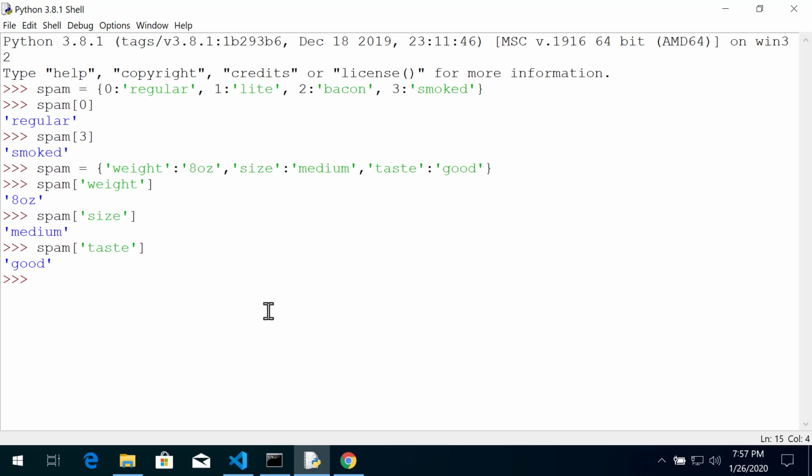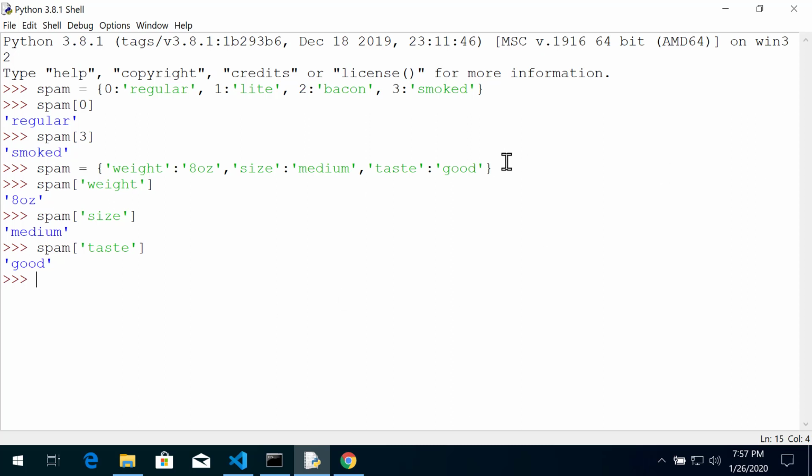Now, we can iterate through the items in the dictionary, much how we iterate through items in the list. But typically, you use for loops to iterate through items in the dictionary. So we can iterate through keys or values or the key-value pairs themselves. Now, how do you do that? Just like lists, the dictionary object in Python has methods. So, let's say I want to iterate through all the keys.